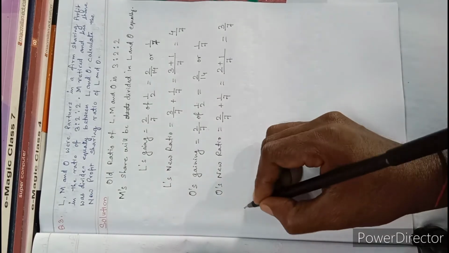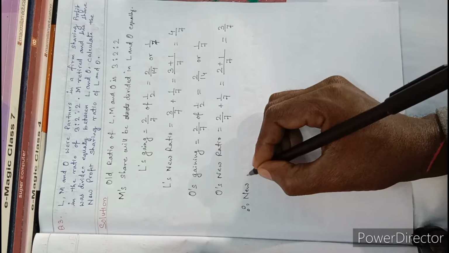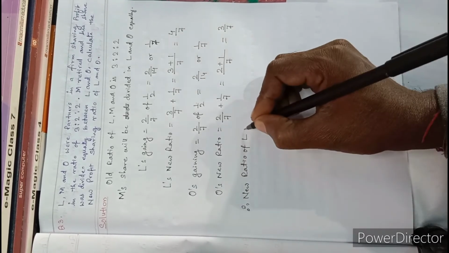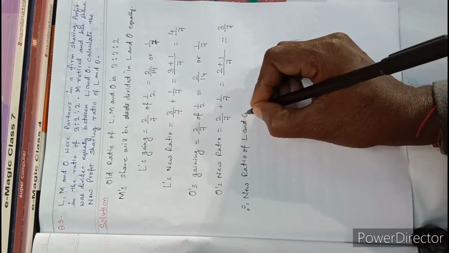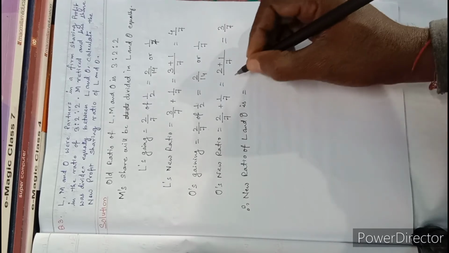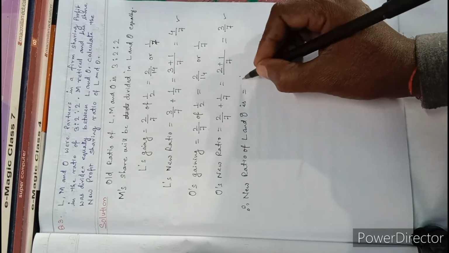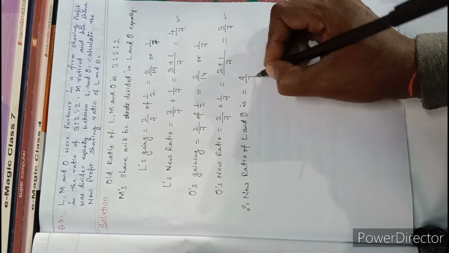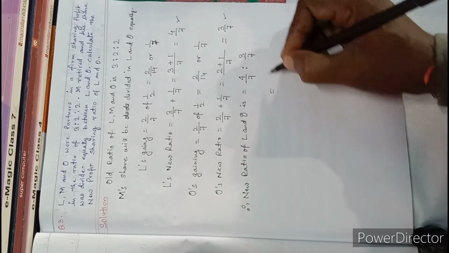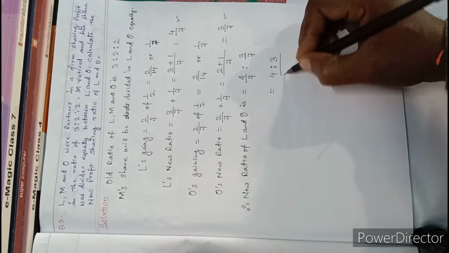Now therefore the new ratio of L and O is, this is L's ratio and this is O's ratio. So here 4 by 7 is to 3 by 7. You can write 4 is to 3. So this is the answer.